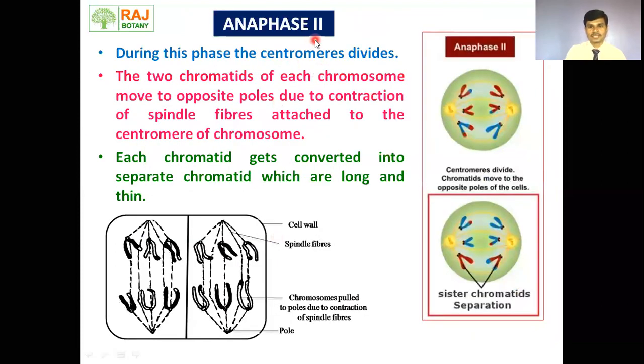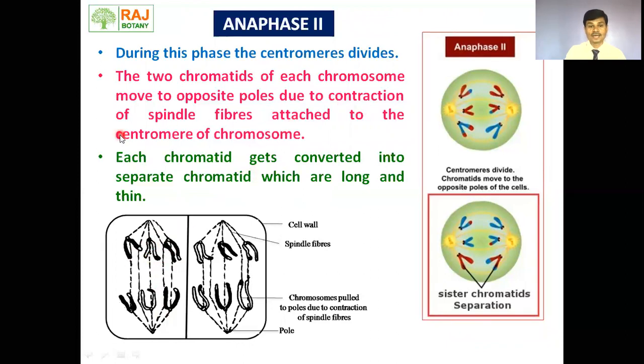Let's see anaphase second. During this phase, the centromere divides. Okay, remember anaphase first and anaphase second. Big difference: in anaphase first, no centromere divides. In anaphase second, the centromere divides. The two chromatids of each chromosome move to the opposite poles. Here we can see chromatids are moved toward the opposite poles.